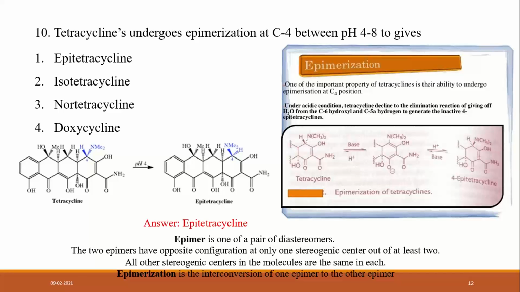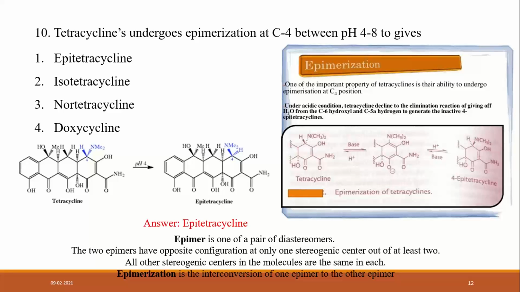The two epimers have opposite configuration at only one stereogenic center, while all other stereogenic centers in the molecule are the same.